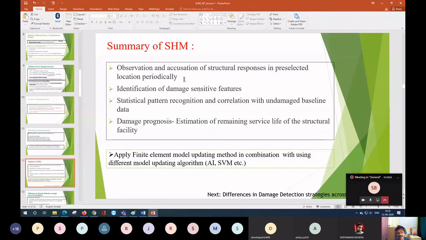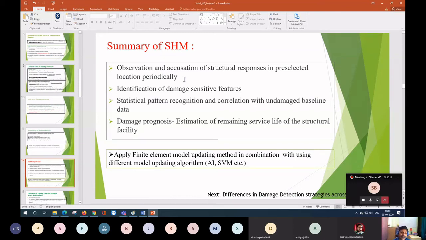From there, we can get some sort of sensitivity features, and thereafter you can also apply some sort of pattern. Then you should correlate the data with the experimental data and the numerical model, and then go for identifying the remaining service life. So these are the things we should do in health monitoring.